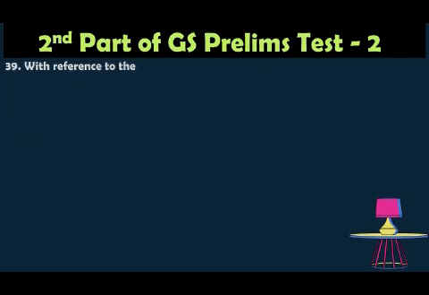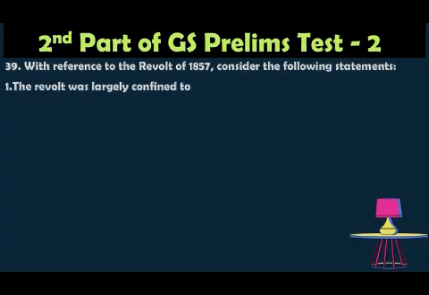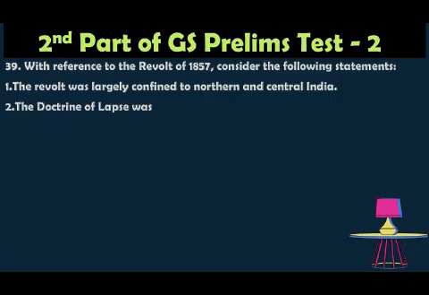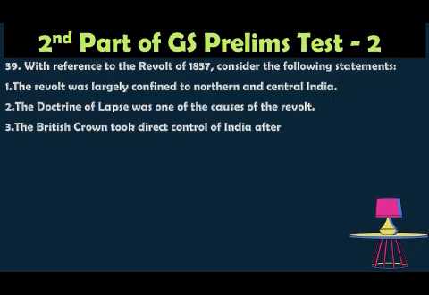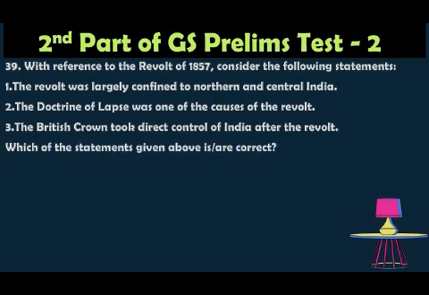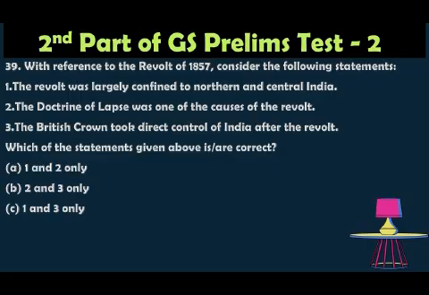39. With reference to the revolt of 1857, consider the following statements. The revolt was largely confined to northern and central India. The doctrine of lapse was one of the causes of the revolt. The British Crown took direct control of India after the revolt. Which of the statements given are correct? Option A, 1 and 2; option B, 2 and 3 only; option C, 1 and 3 only; option D, 1, 2 and 3.